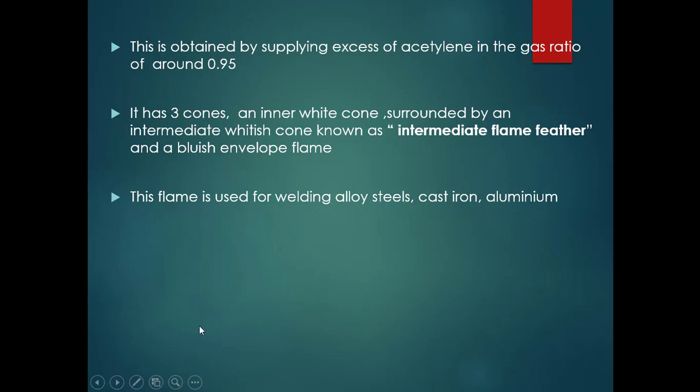So remember, the carburizing flame results when acetylene is applied in excess and oxygen is supplied in less quantity, which results in the carburizing or reducing flame.